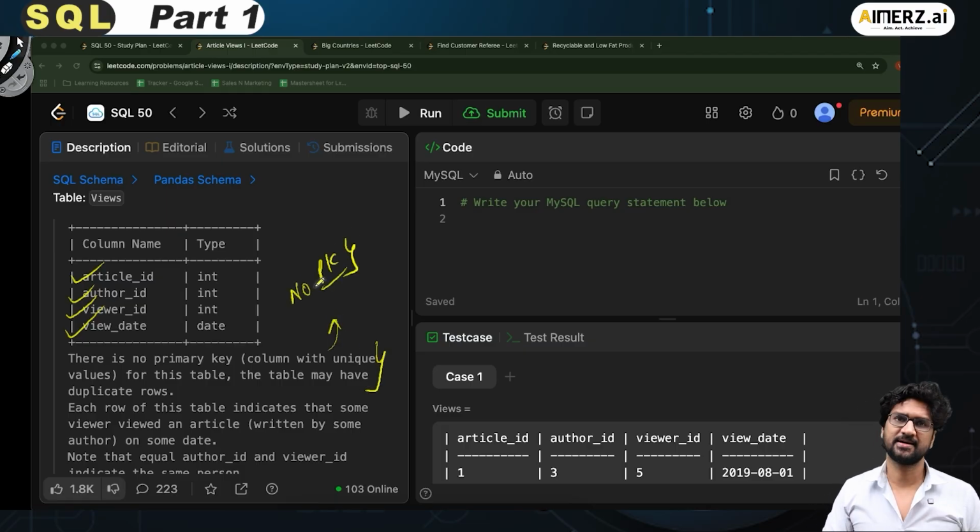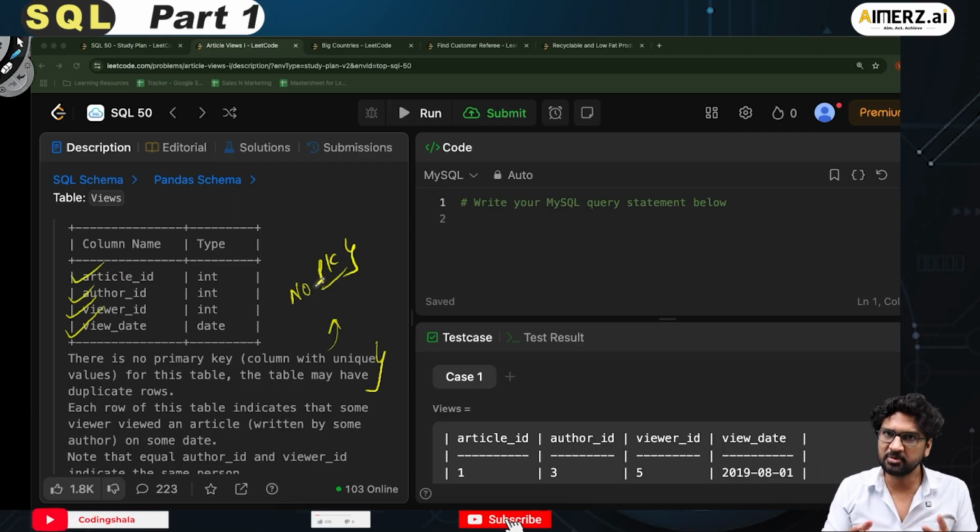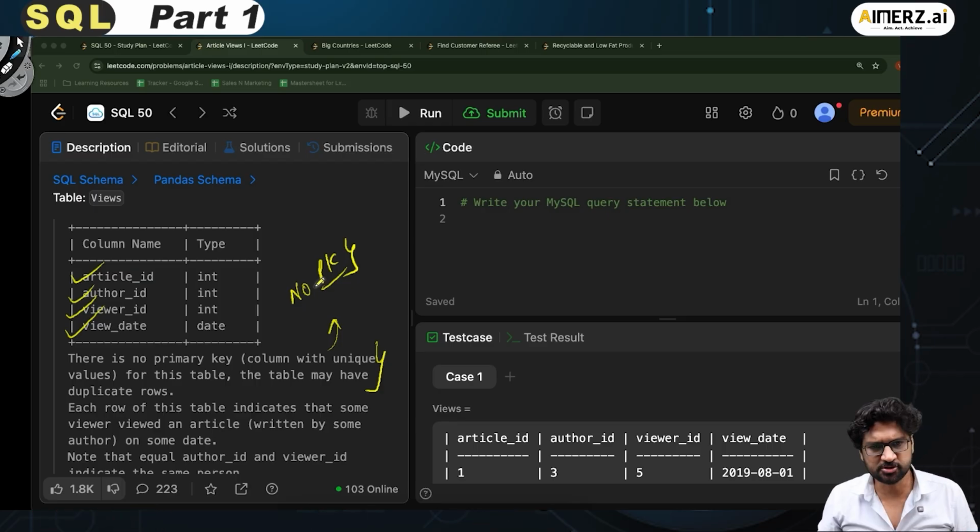One point to understand is that most of the time I have seen students and professionals in interviews, when I ask this question, is primary key mandatory? Everybody says yes. So it's not mandatory. There are tables in which there can be no primary key, in which there is a high probability of duplicate rows. Each row of this table indicates that some viewer viewed an article written by some author on some date.